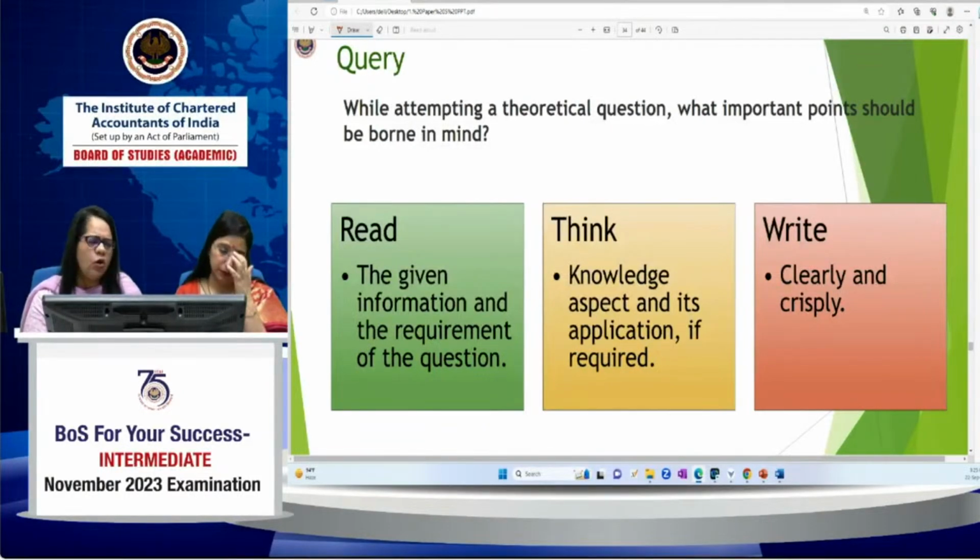Write it in your own language, but write it correctly, crisply and clearly. No story. Don't cook stories. The information given and the requirement of the question, you should read very thoroughly. Then think about the knowledge aspects and their application if required. Then clearly and crisply write the answer. All right.